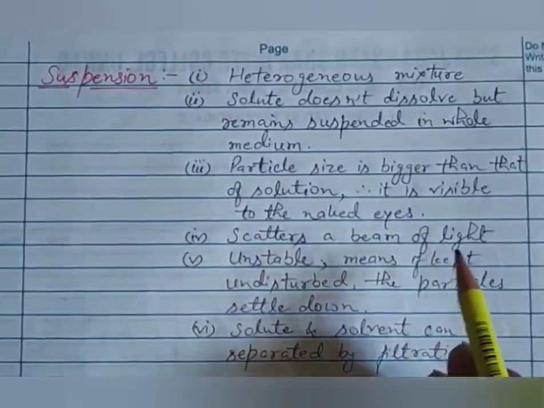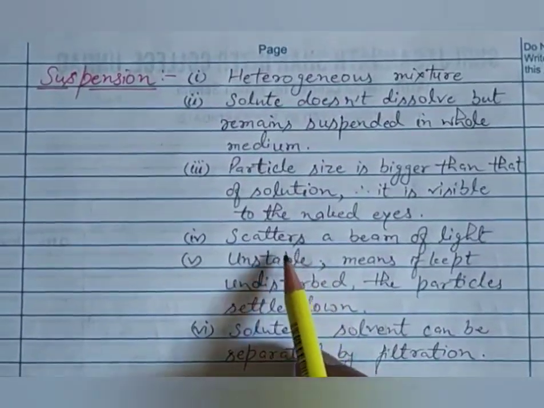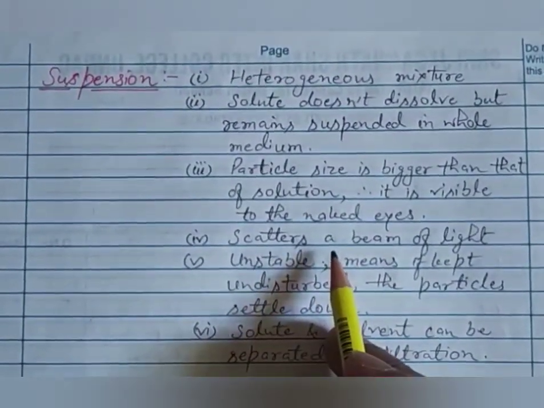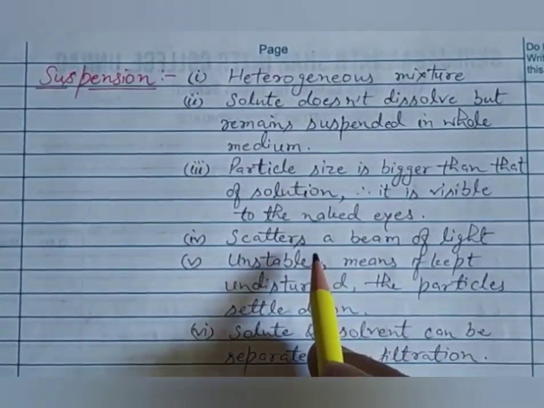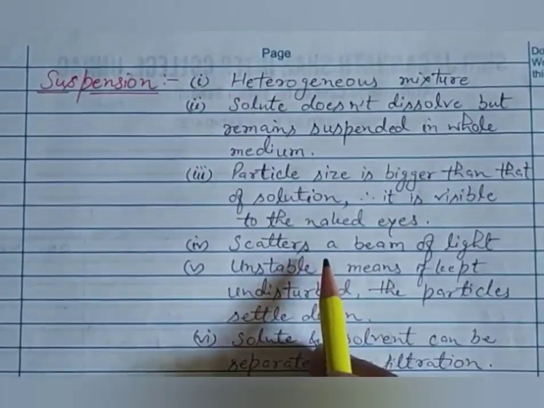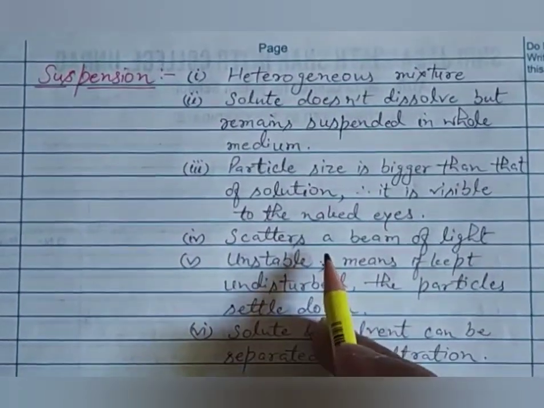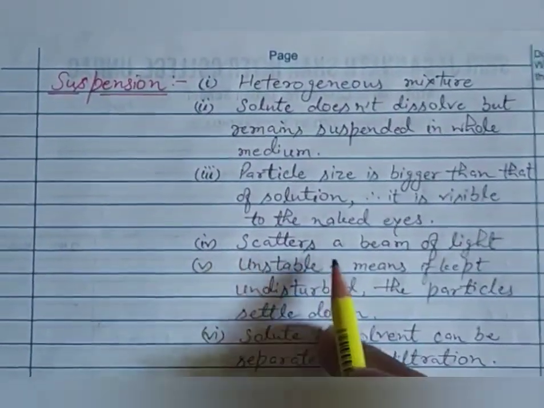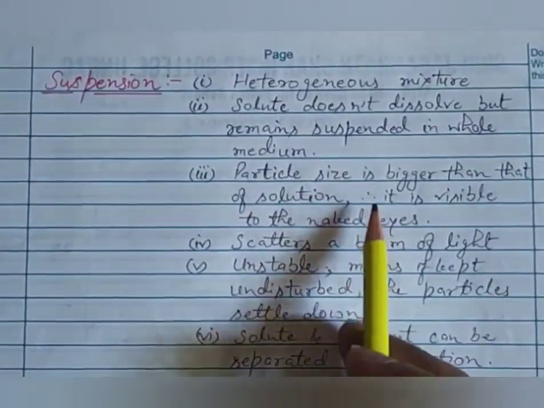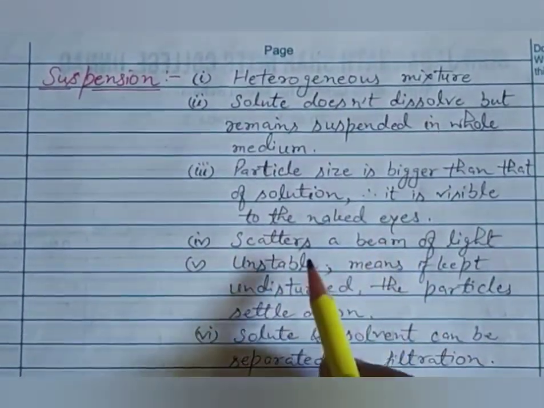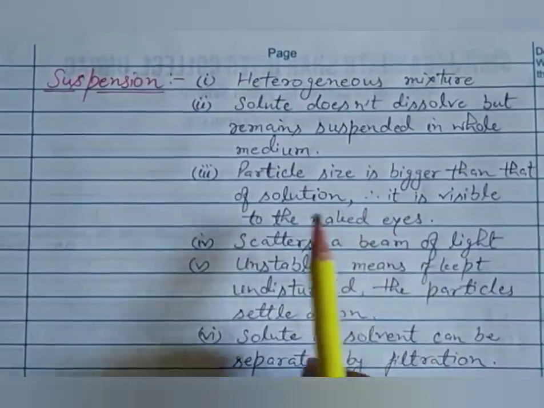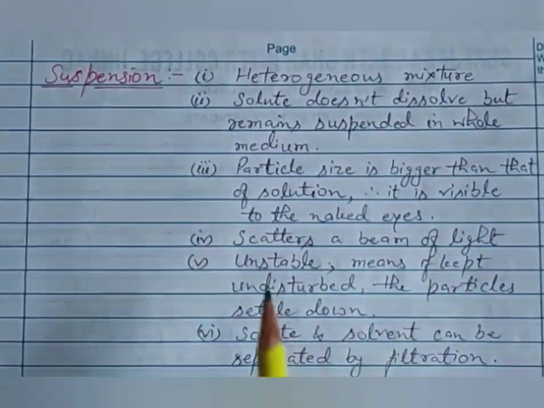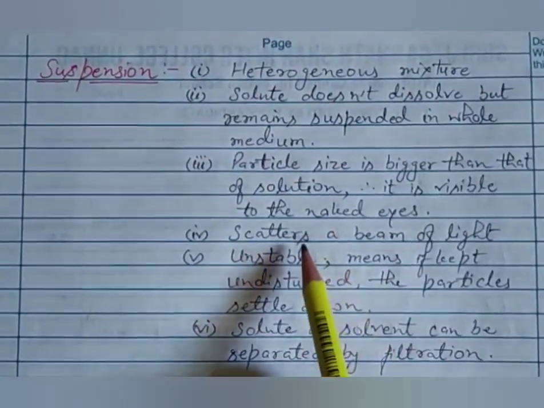It scatters a beam of light. Last time I explained what scattering is. Scattering is when light rays incident on the particles reflect back into the medium at different angles, so we see it as scattering of light. In a solution, because the particle size was very small, scattering was negligible. But here the particle size is bigger, so scattering is possible. So light scatters in the suspension.